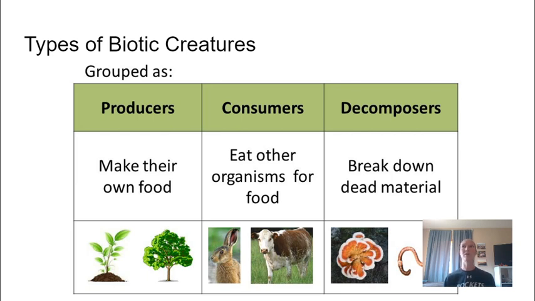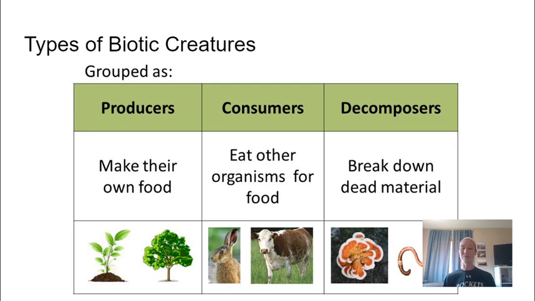Now, consumers are going to probably be your biggest category that you think of. These are things that need to eat other things for food. So they either eat plants or they eat animals or they eat both. Those are all of our consumers. A lot of animals fit into this category.